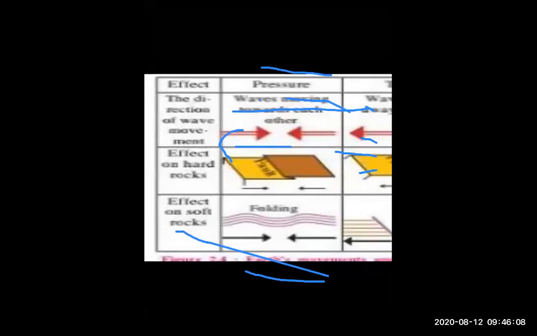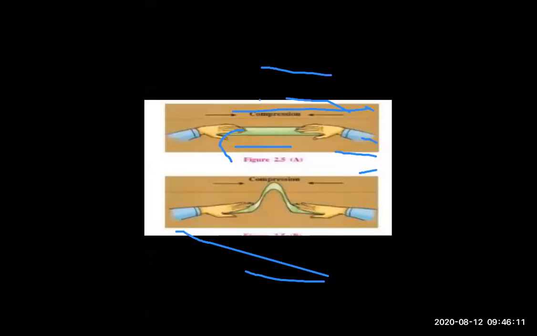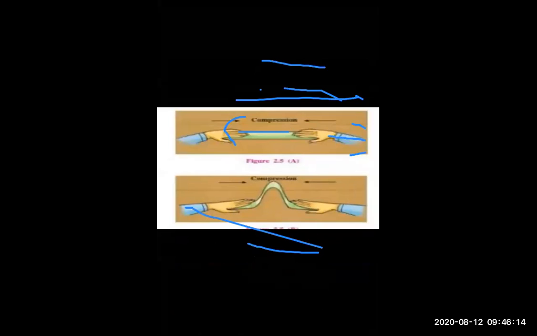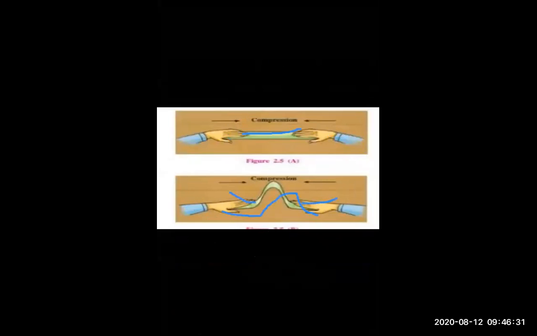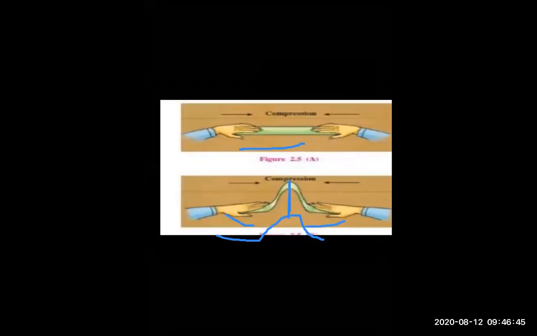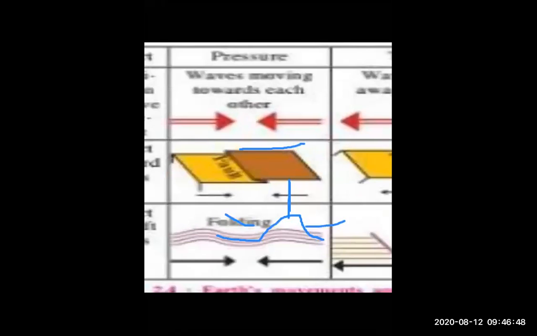Okay, students. For example, we will see. Just look at this. There is a paper over here. When we fold this paper, this is called compression. And this is called fold. The same thing happens with fold mountain. Now, what is the fold mountain? But before going to this, we will study about the effect on hard rock.